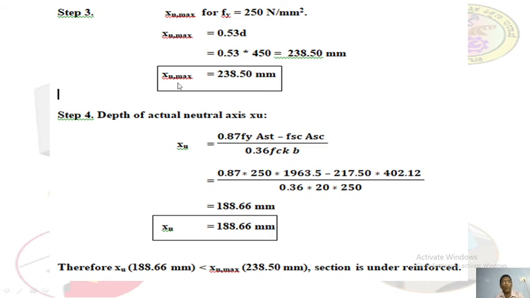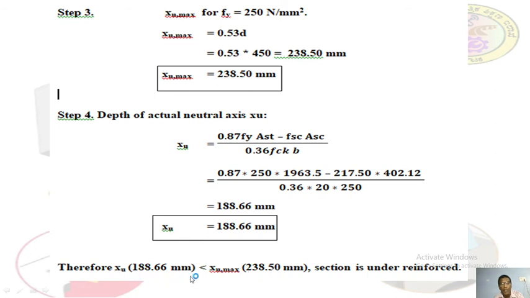Now you have two answers here. One is xu max, another is xu. Compare these two values, 238.50 and 188.66. So 188.66 is less than 238.5. 188.66 is xu and 238.50 is xu max. Write it properly in this format only.